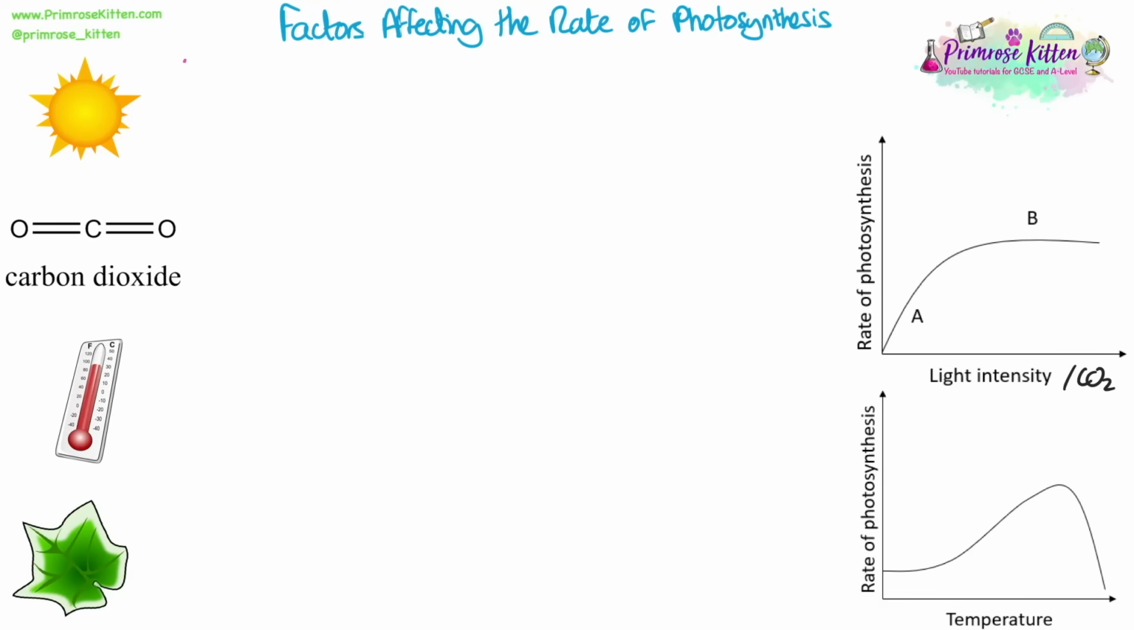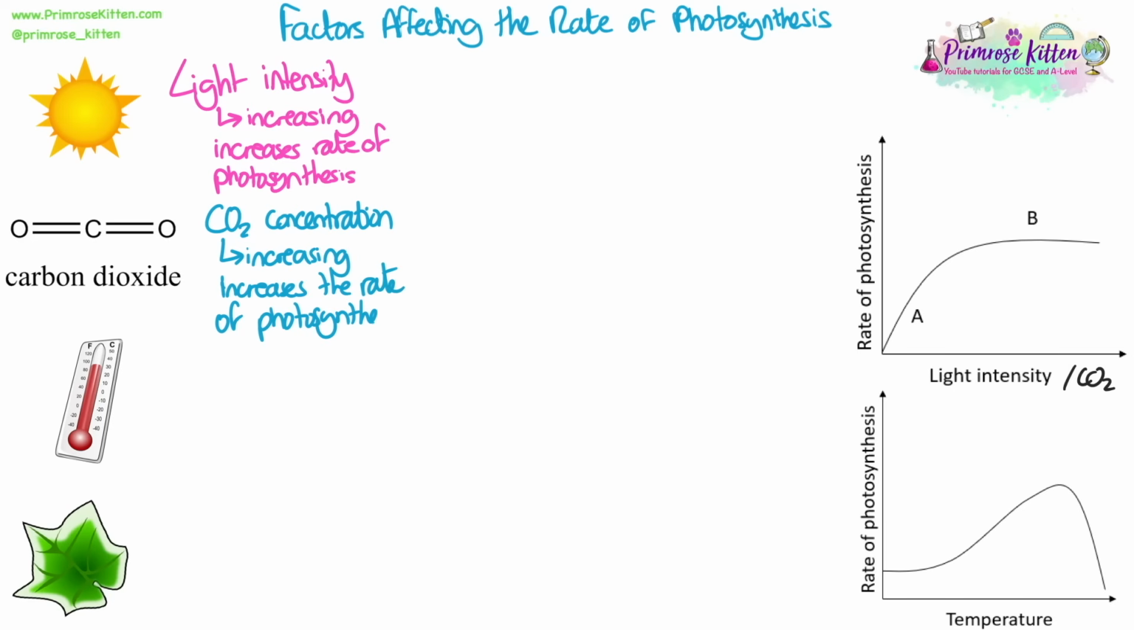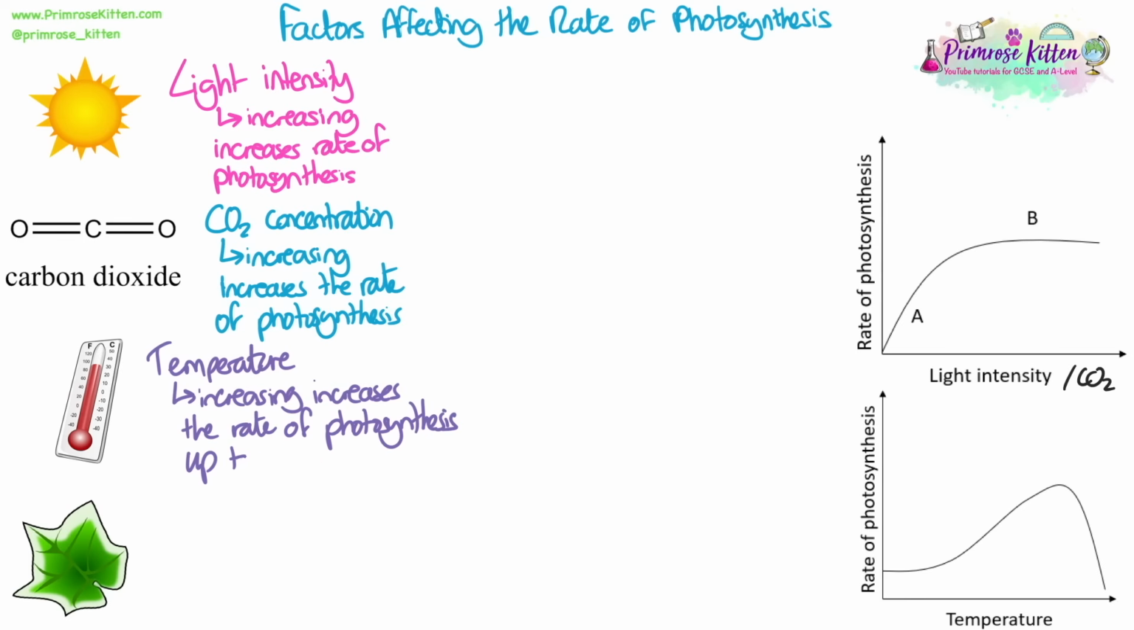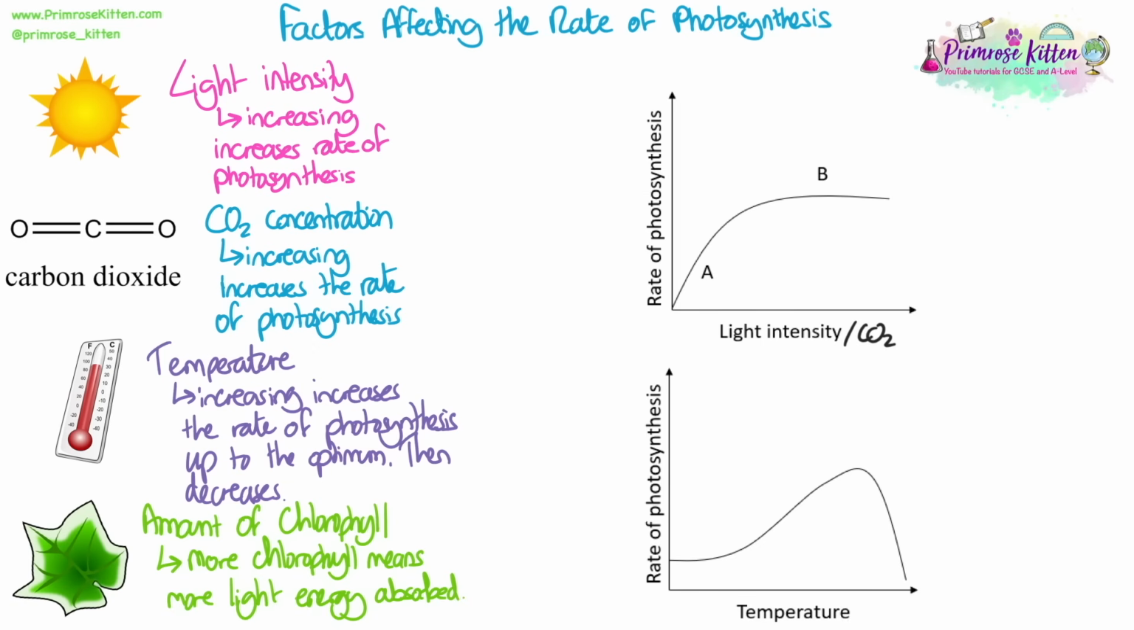We need to know the factors that can affect the rate of photosynthesis. As you increase light intensity, it increases the rate of photosynthesis. As you increase the carbon dioxide concentration, it increases the rate of photosynthesis. Photosynthesis is an enzyme-controlled reaction, so increasing the temperature increases the rate of photosynthesis up until the optimum, and then it decreases if it increases past that optimum temperature. If there's more chlorophyll in a leaf or in the chloroplasts in plant cells, then more light energy can be absorbed, so the rate of photosynthesis can be increased.